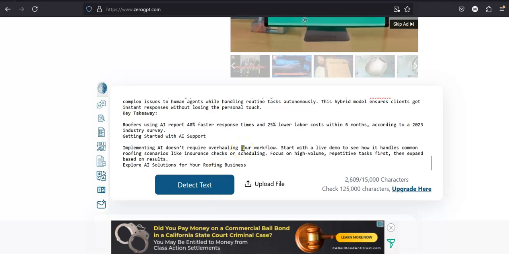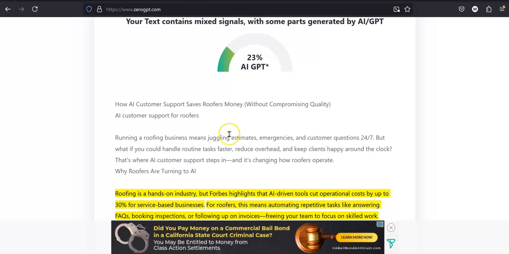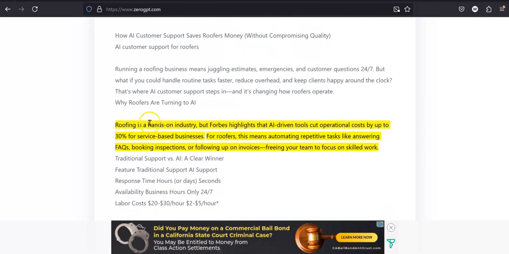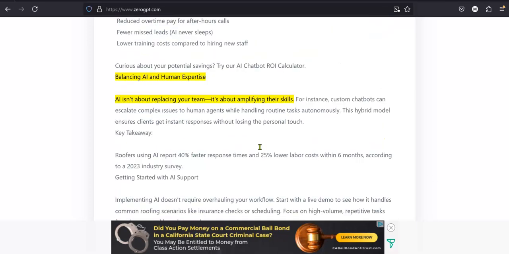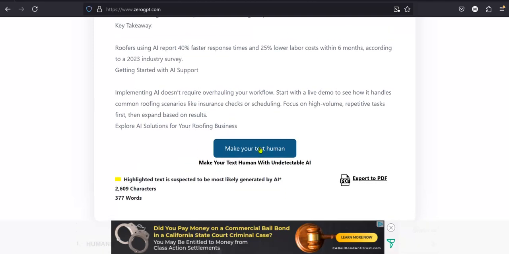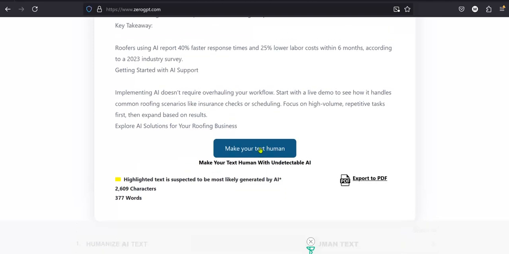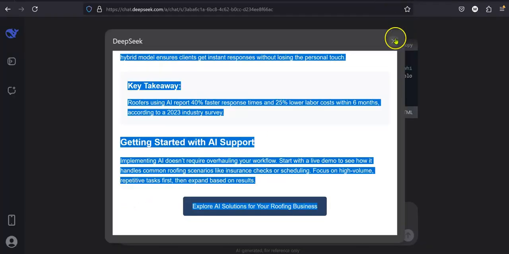What's the problem here? Oh, it's there. So 23%, that's not too bad. All right, roofing is hands-on industry, but Forbes highlights AI-driven costs. Okay. So not too bad, 23%, 300 words. So let's try telling it to expand on that, because 377 words, that's not enough.